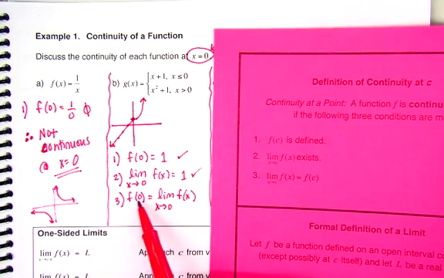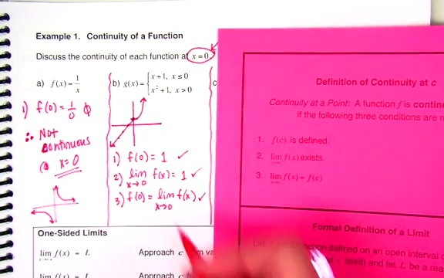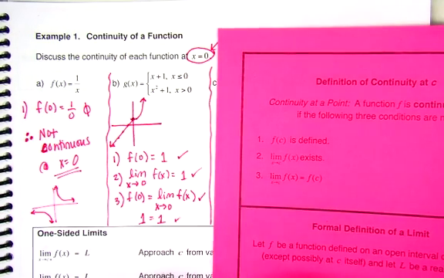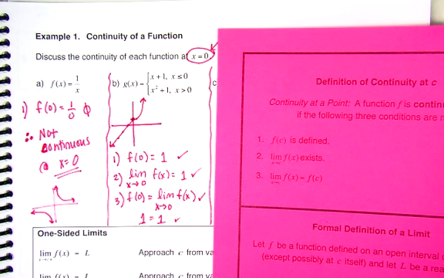So the value of my function is equal to the limit, check, 1 equals 1. So this would be an example of a function that is continuous at x equals 0. If you look at the graph, it's true. It's continuous. It continues. Now, it's not a straight line or a nice curve, but there's no break. It just keeps going the whole time. And so it does make sense that it would pass every single test.